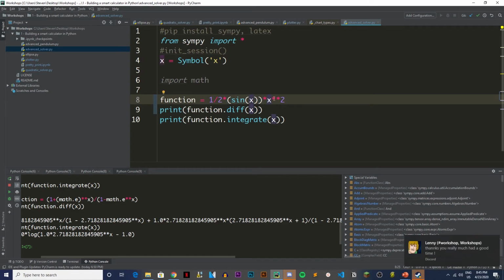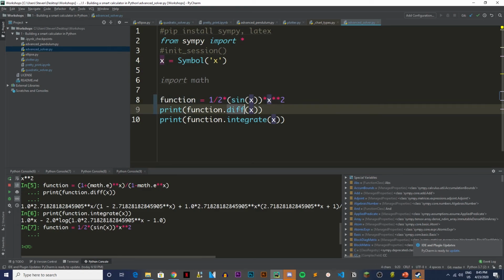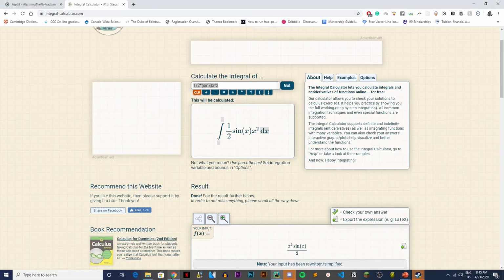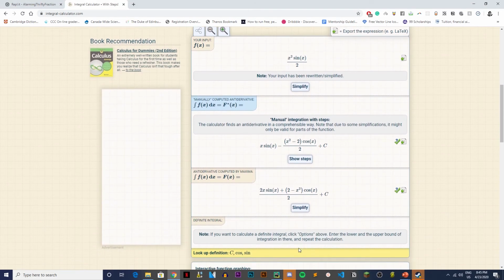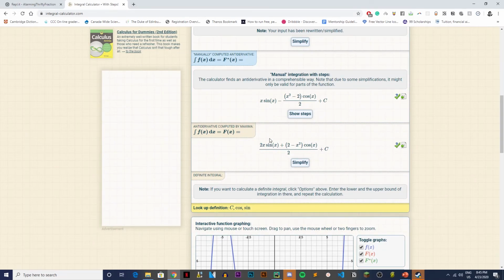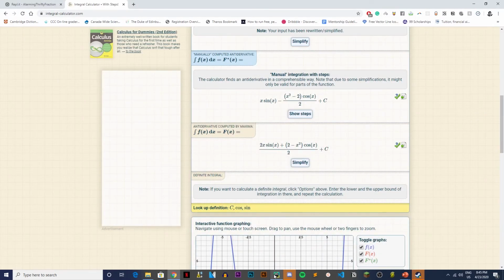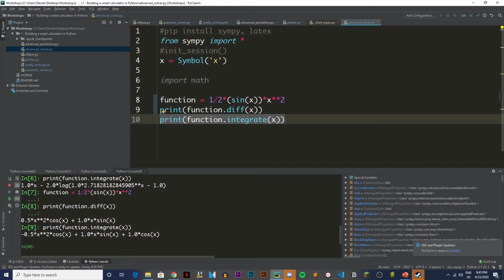Sine of x. So let's try this. Hopefully it works. Yes, it works. And if we integrate it, I think that's the same answer, right? As x sine of x minus... Is this the same? I mean, it should be the same. Yeah, it should be the same. x squared cos x. Yeah, x squared minus 2 cos x. It's the same, right? Pretty sure it's the same. But yeah, the problem is that it's not as readable, right?